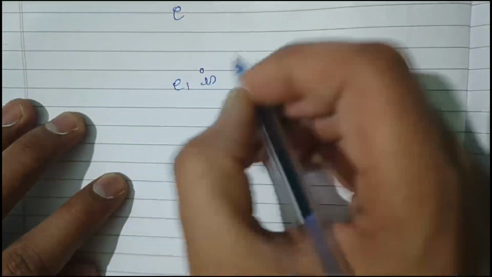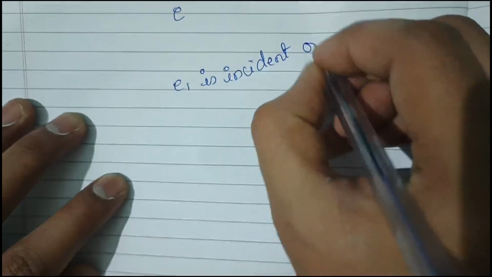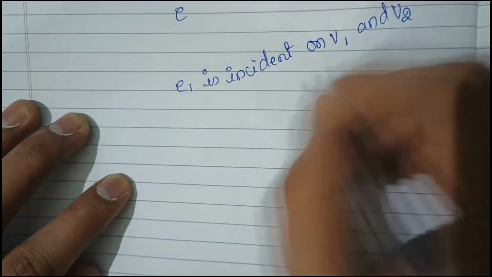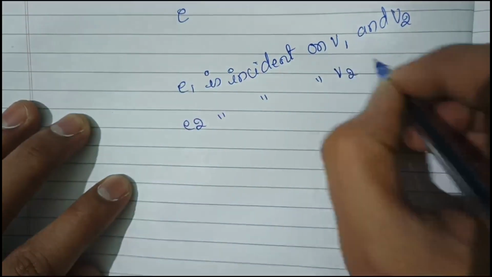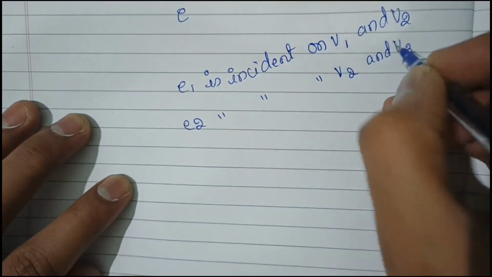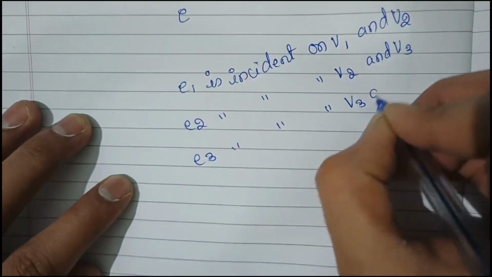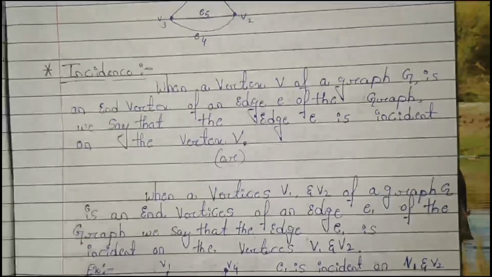Or we can write it as E1 is incident on V1 and V2. E2 is incident on V2 and V3. E3 is incident on V3 and V4. Okay.